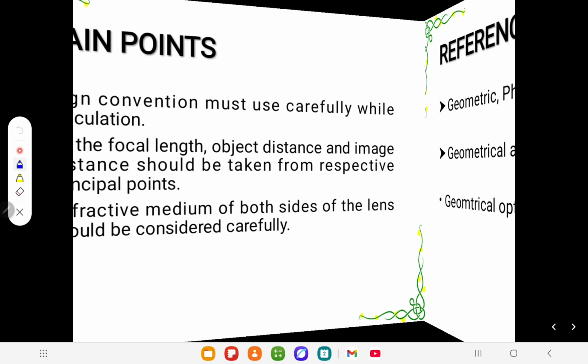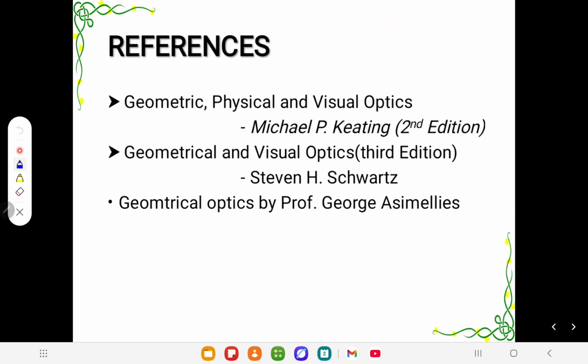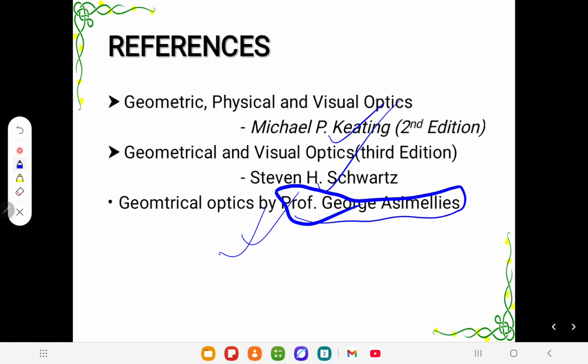So this is the point. Again, my reference is Michael P. Keating, which is a great book, and for starters I suggest this book, and this is my favorite book of all time. And I think Professor George Smith, I revere him very much. From his book, I learned a lot. So these three books are great books for a start.